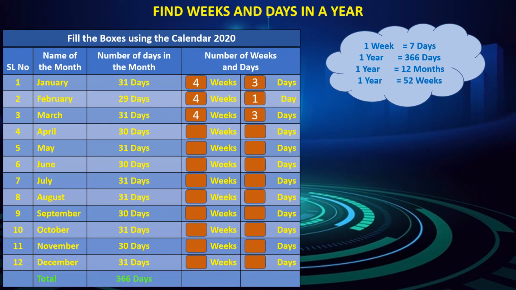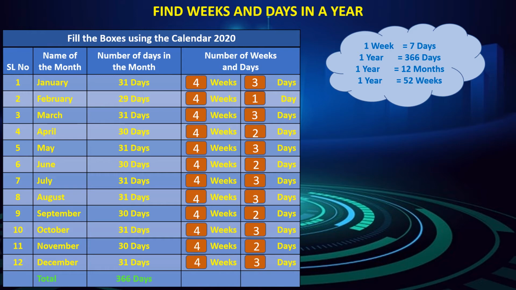Find weeks and days in a year. Fill the boxes using the calendar 2020. The month of January has 31 days, that is 4 weeks and 3 days. The month of February has 29 days, that is 4 weeks and 1 day. The month of March has 31 days, that is 4 weeks and 3 days. The month of April has 30 days, that is 4 weeks and 2 days. Like this, we have to fill weeks and days for the remaining months also.